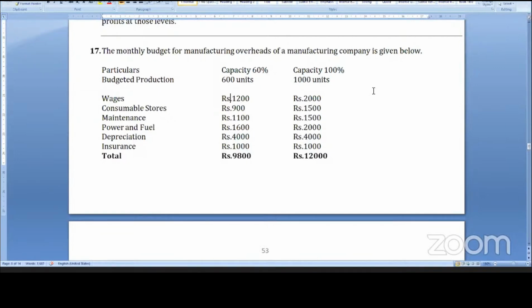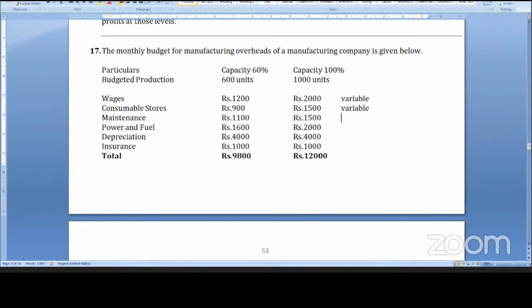Wages. Sir, for 600 units wages are 1200. 1200 divided by 600 is 2 rupees per unit, sir. 2 rupees into 1000 is 2000. Exact tally, sir. Therefore, this is variable cost. Next, 900 divided by 600 is 1 rupee 50 paisa, into 1000 is 1500. Yes, sir, it tallies. So it is variable. The next one, sir.